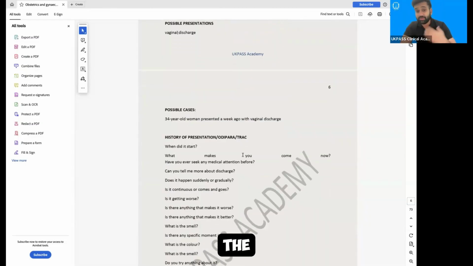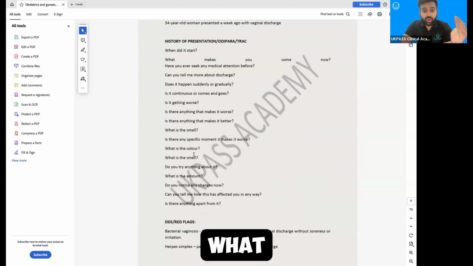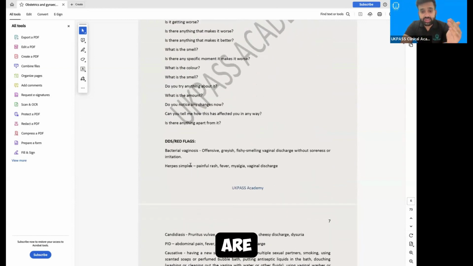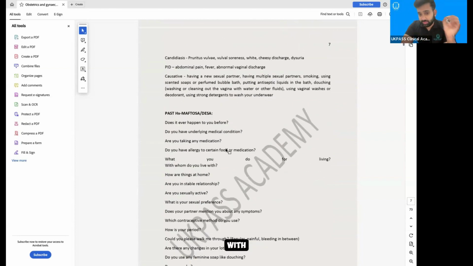A week ago with the vaginal discharge, how it would come, they might give you the result of discharge, and that will show bacterial vaginosis. Then what questions you need to ask are here. What are the red flags: offensive, grayish, fishy smell, and everything being taught to you?